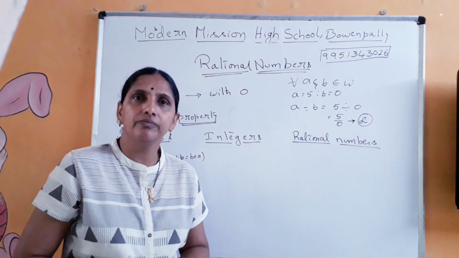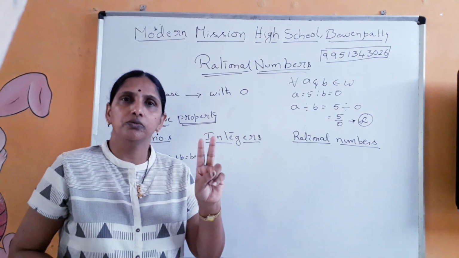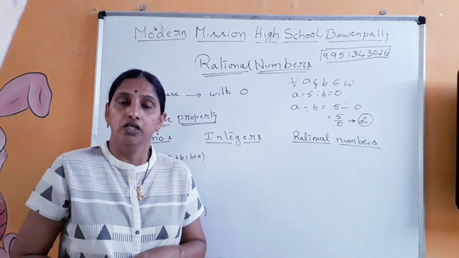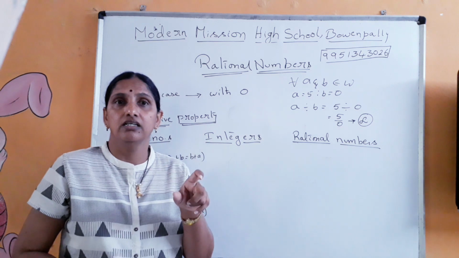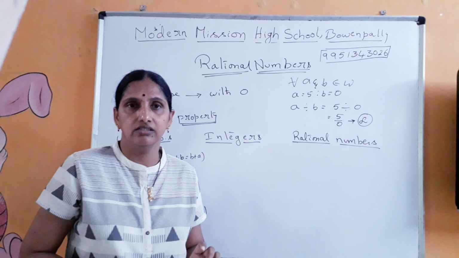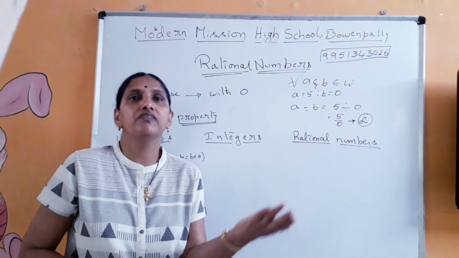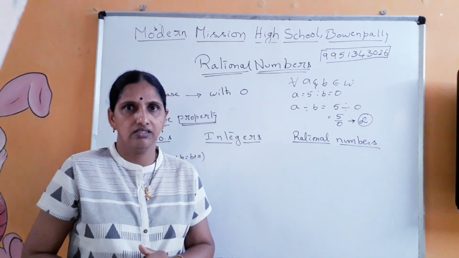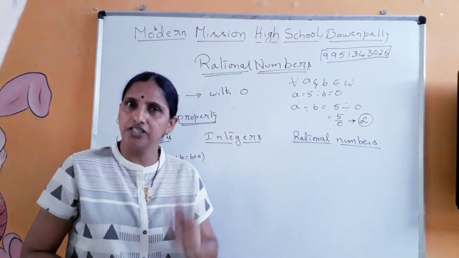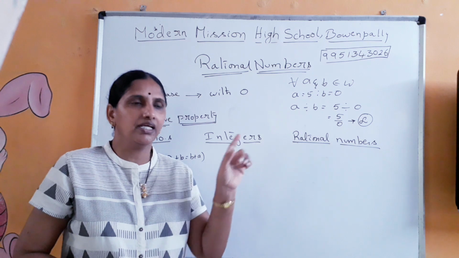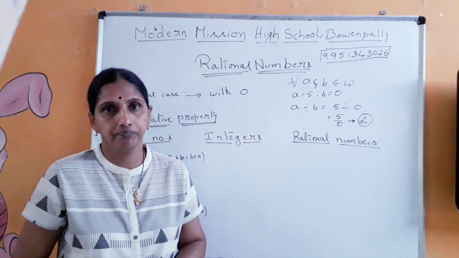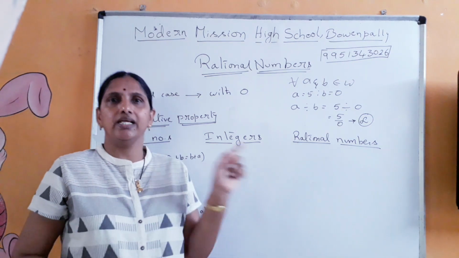Commutative property. What is the meaning of this? Suppose you have taken two numbers, A and B. You are going to check whether the operation in order is the same as if the order is reversed. Any confusion? Okay, let me be clear. Suppose I am taking addition. I am taking A first number, then B the second number. I will write it as A plus B. This is the order, A plus B.